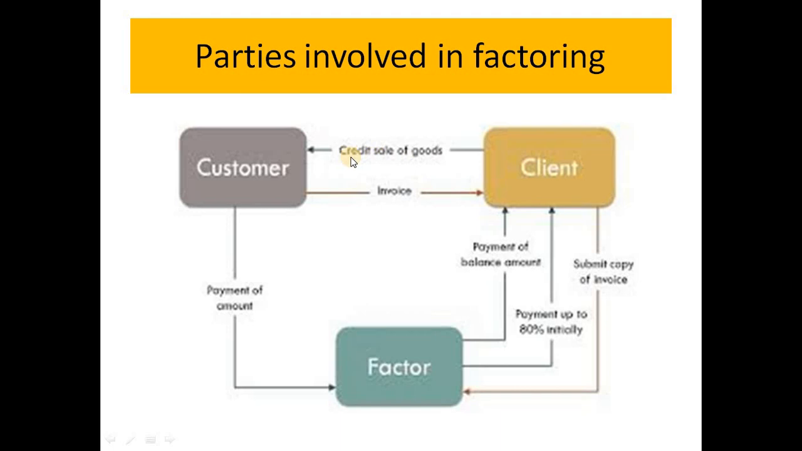See, the client is selling goods to the customers, and they are having a bill between them, that is nothing but the invoice. A copy of the invoice is sent by the client to the factor. In exchange, the client gets 80% from the factor. The factor pays 80% of the bill, then collects from the customers, and after collection, the remaining 20% is paid to the client after deducting the charges and all. So this is the process, and these are the parties involved in factoring.